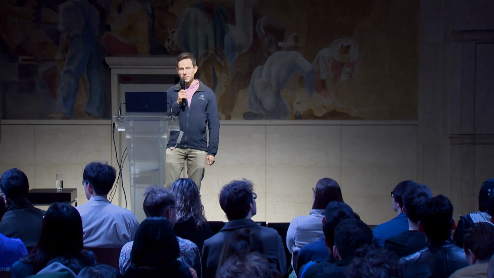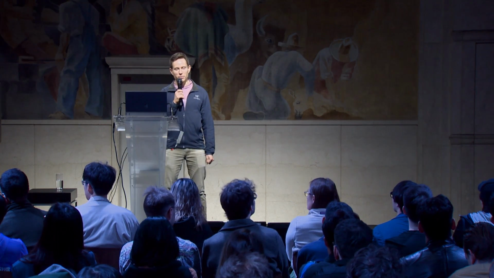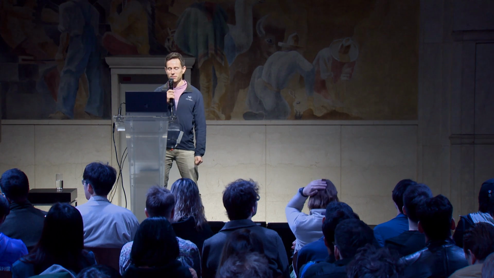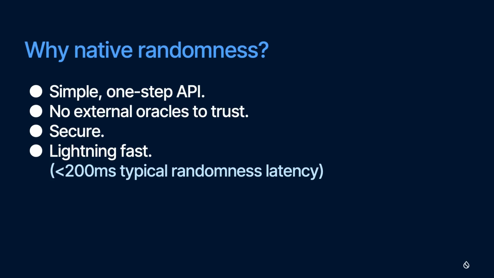I'm alluding to what is, in our view, a little bit deficient about the oracle-based solutions or the existing solutions, but why do we want native randomness on Sui? By comparison, it's much easier to use. We are able to implement a simple one-step API for you. You don't have to do this commit and then execute two-phase API. You don't have to trust any external oracles. It's still secure, it's unpredictable, unbiasable, and it's much faster because we're not waiting for a round to come from outside the chain that takes a few seconds.